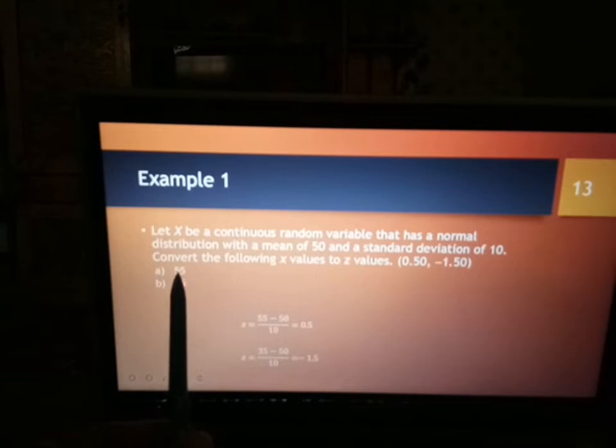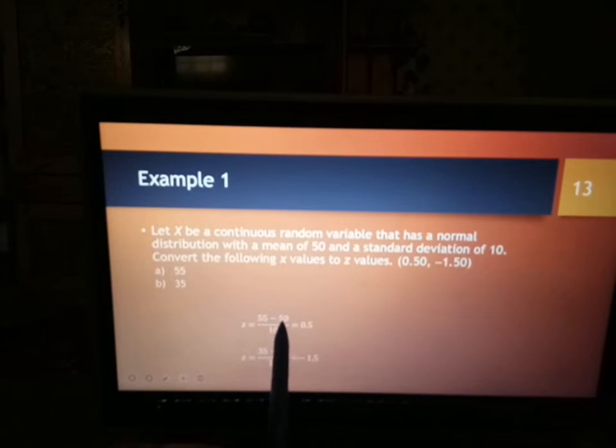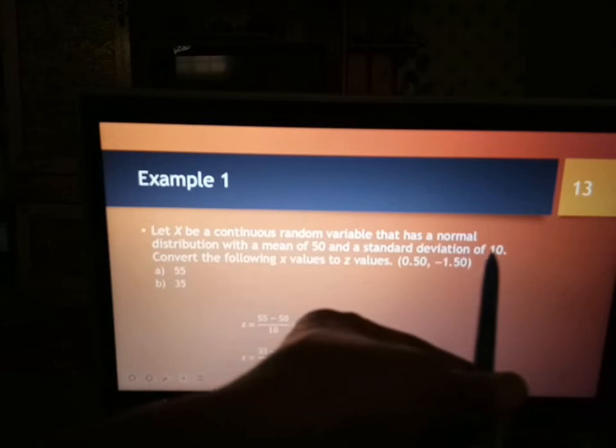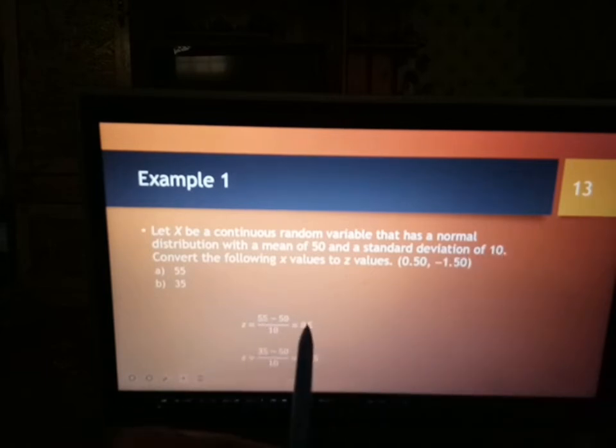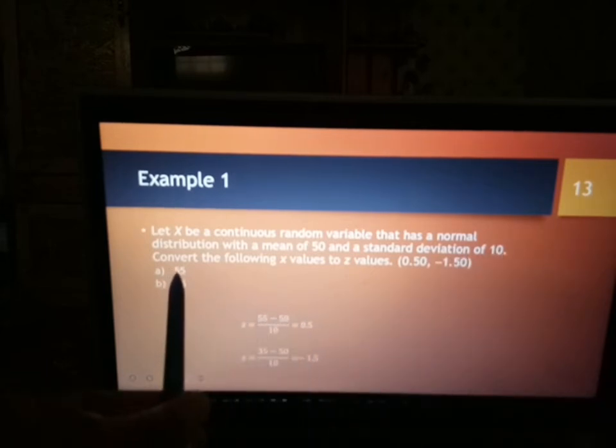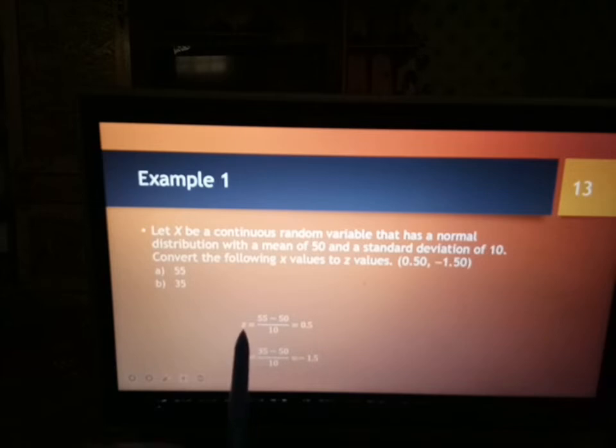Kalau X is 55, convert to Z is X 55 minus mu, minus mean, minus 50 over sigma. Okay, sigma given by 10. So Z is 0.5. Kalau X 55 convert to Z standard normal distribution, the value is 0.5.